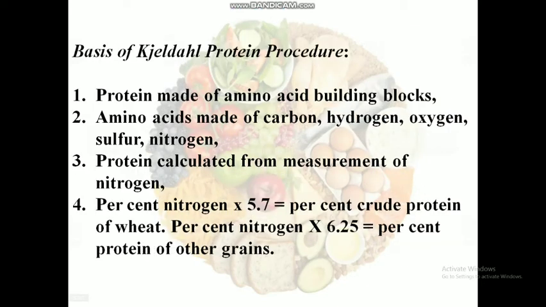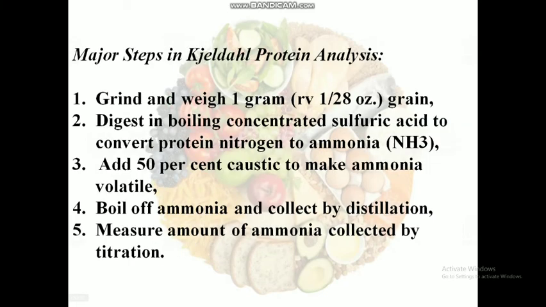Basis of the Kjeldahl protein procedure. We already know proteins are made of amino acid building blocks, and amino acids are made up of carbon, hydrogen, oxygen, sulfur and nitrogen groups. Mainly, proteins are calculated from measurement of nitrogen. Percent nitrogen times 5.7 is equal to percent crude protein of wheat, and percent nitrogen times 6.25 is equal to percent protein of other grains.